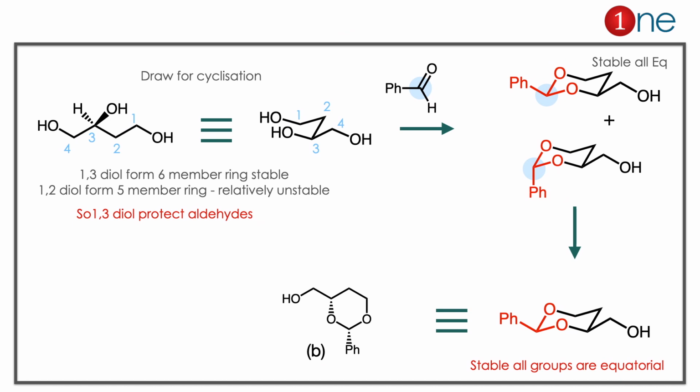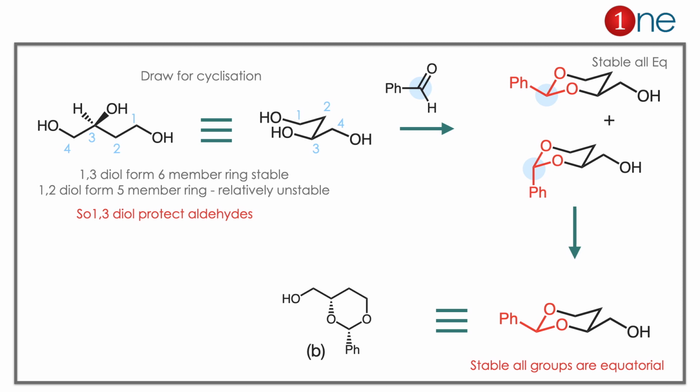Here you have to cyclize because the carbonyl is stabilized by the diol group. Always a 1,3-diol stabilizes it because it forms a 6-member ring, which is very stable. A 1,2-diol forms a 5-member ring, which is considered stable but relatively less stable. So the 1,3-diol protects the carbonyl when it reacts. So you have to choose the 1,3-diol there.